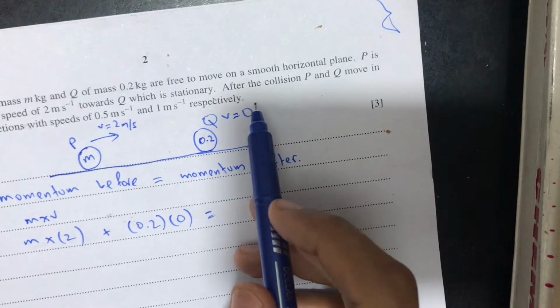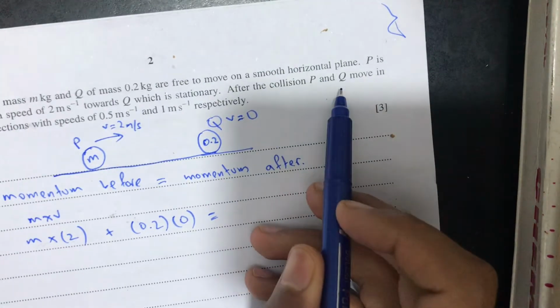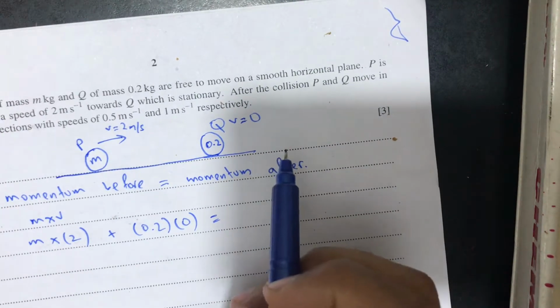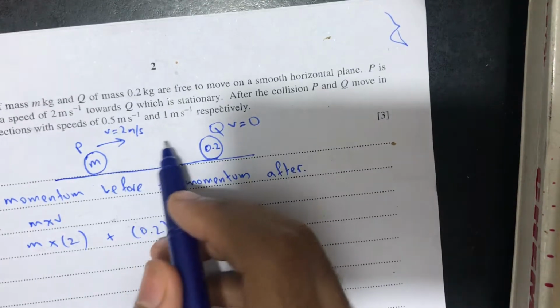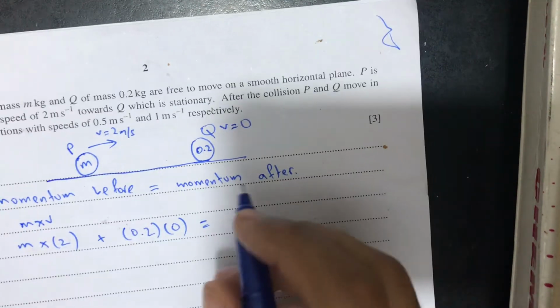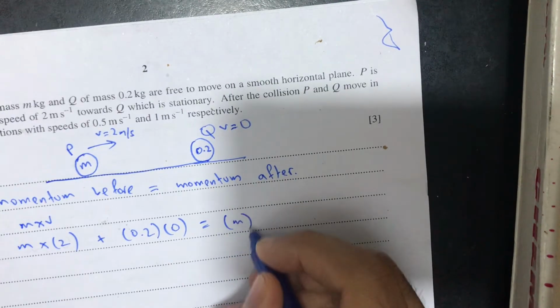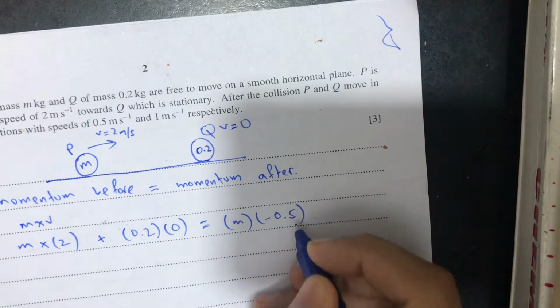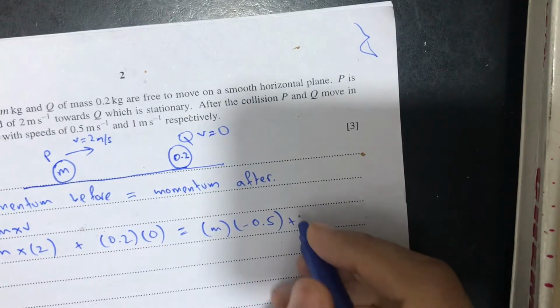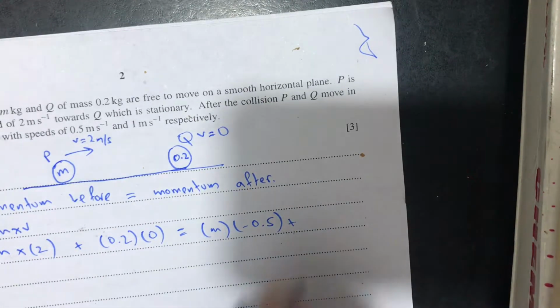As you know, after the collision, particles P and Q move in opposite directions. So let's take the velocity of P as negative 0.5. So it will be m into negative 0.5, and for particle Q, let's take it positive 1.